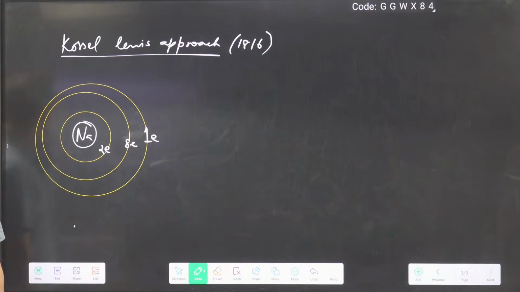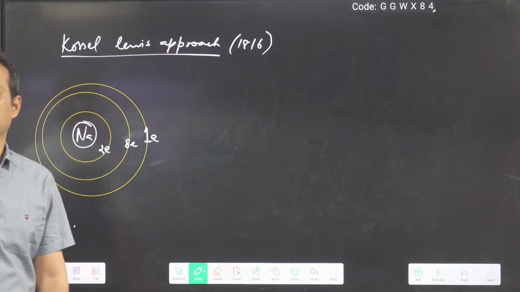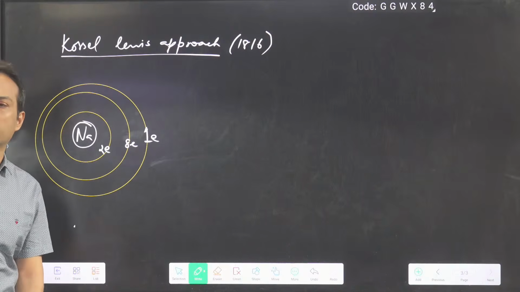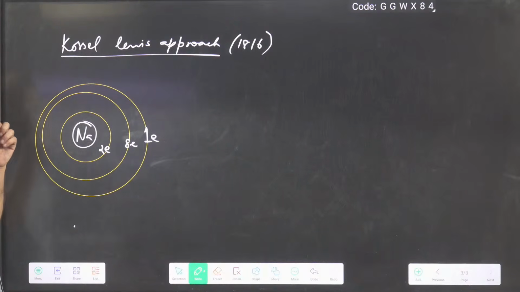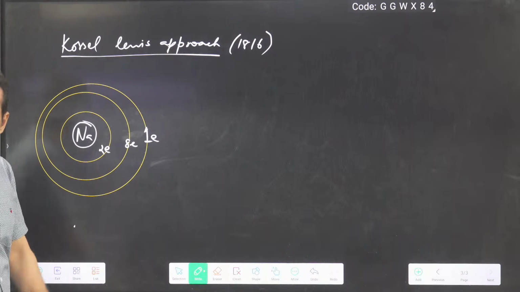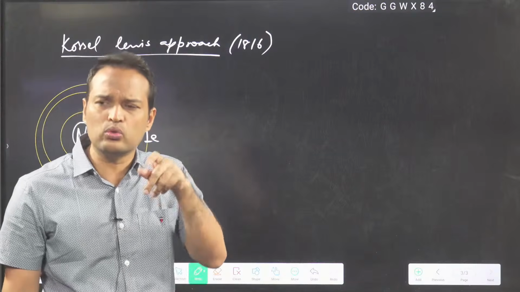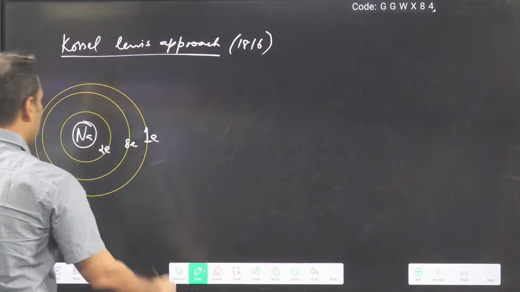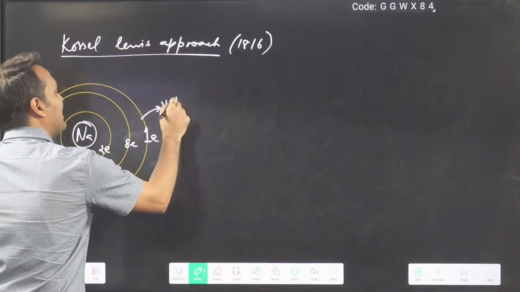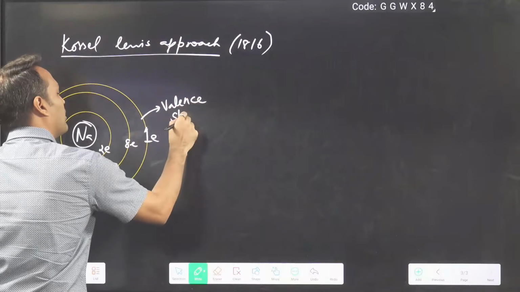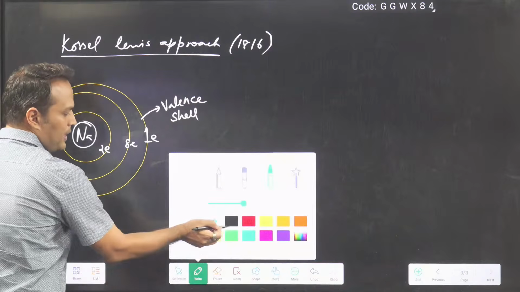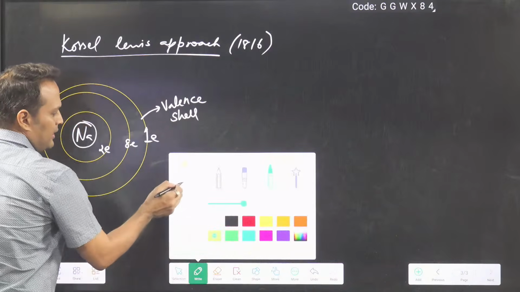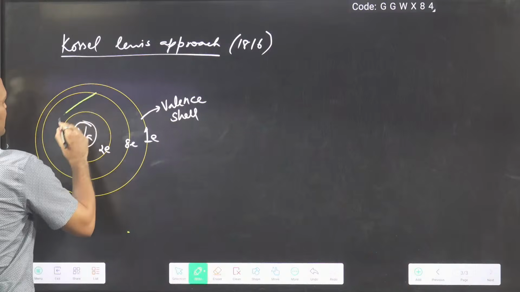Valence electron. What is valence electron? The electron in the outermost shell is known as what? Valence electron. So this is a sodium atom. He divided the atom into two parts. What two parts? One part is the valence shell or valence electron. Rest everything. What is rest everything?